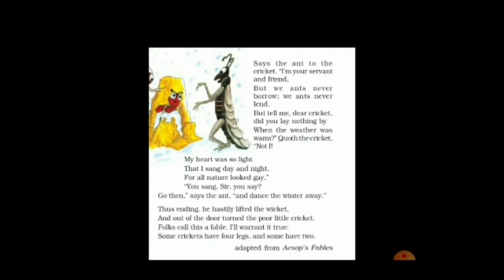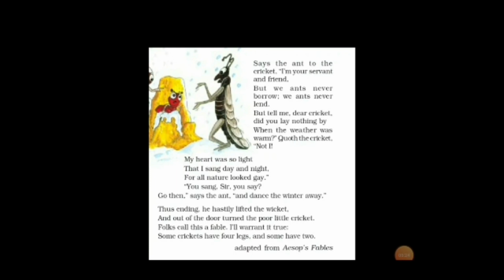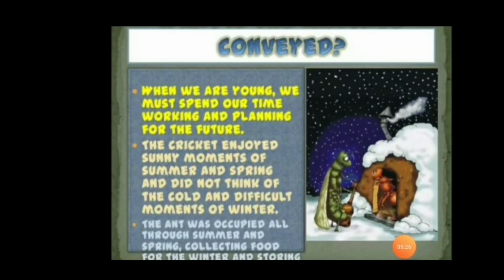So this was the poem adapted from Aesop's fables. This was the message conveyed by Aesop. What is the message here?